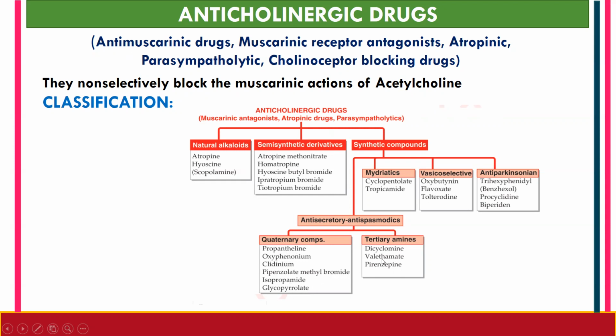Under tertiary amines, examples are dicyclomine, valethamate, and pirenzepine. As mydriatics, examples are cyclopentolate and tropicamide. As vesicoselective agents, examples are oxybutynin, flavoxate, and tolterodine. And as antiparkinsonian, examples are trihexyphenidyl, procyclidine, and biperiden.